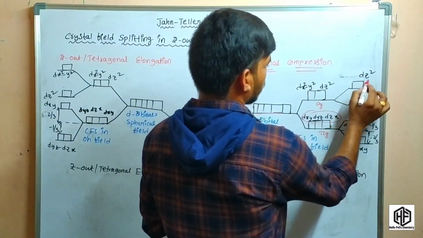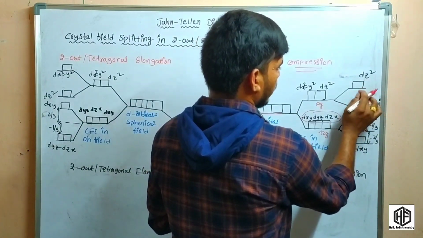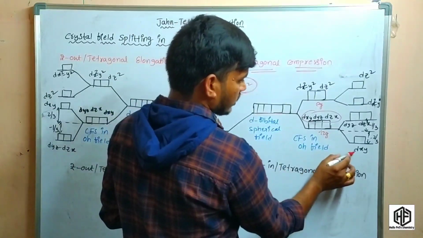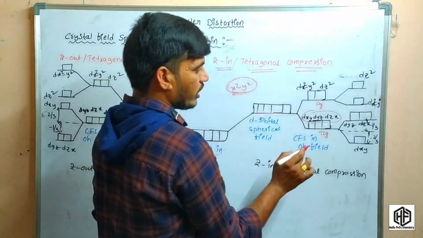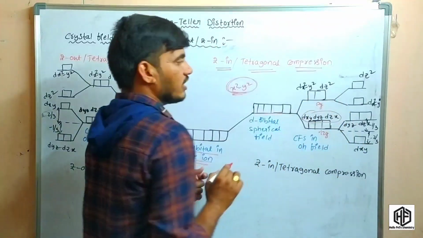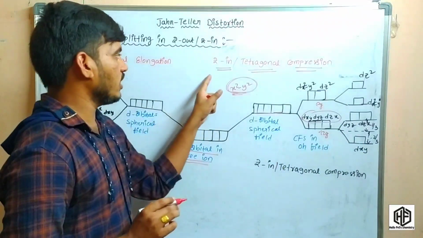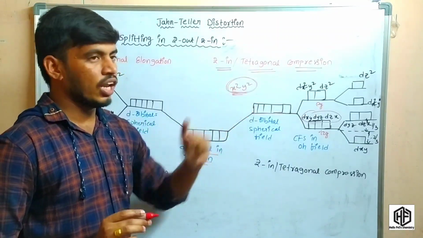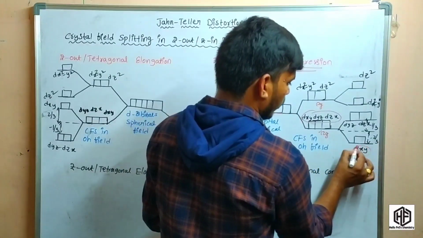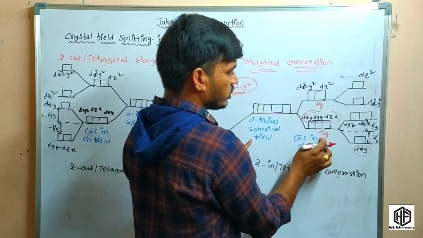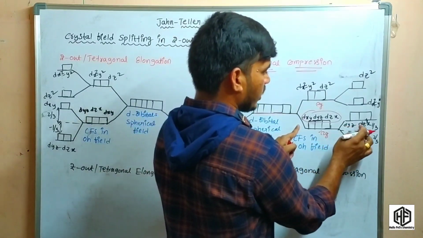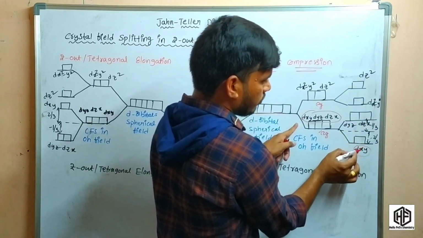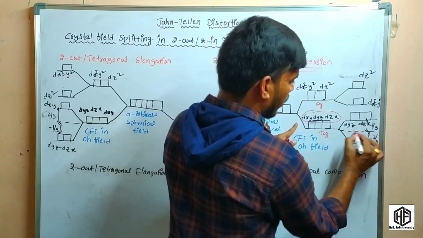So in that case, dz2 is in this splitting. What happens exactly is that the dxy term is lower in energy and the dz term is higher in energy in the case of z-in complexes. Z-in means tetragonal compression. Here the dxy term is lower in energy in the t2g orbitals, while dyz and dzx are higher in energy. So the crystal field stabilization energy is measured from the barycenter.